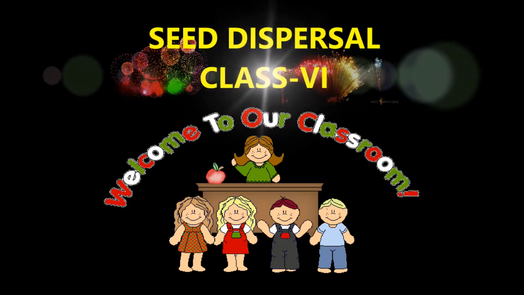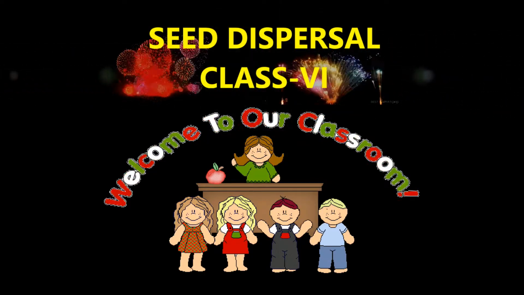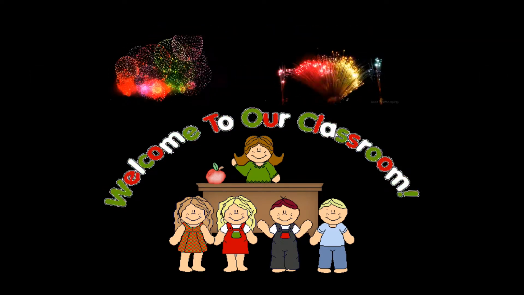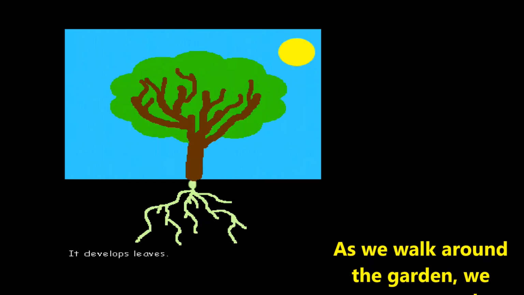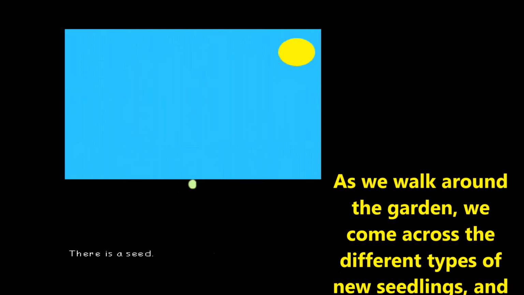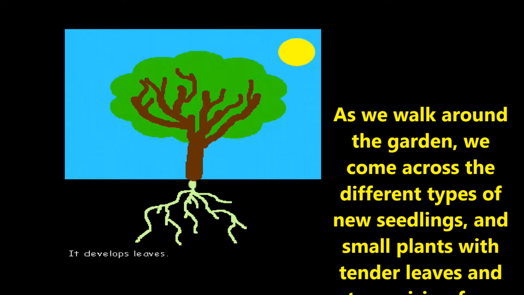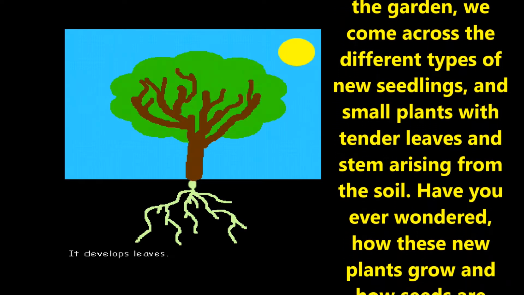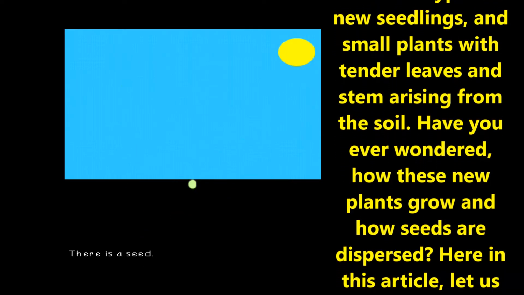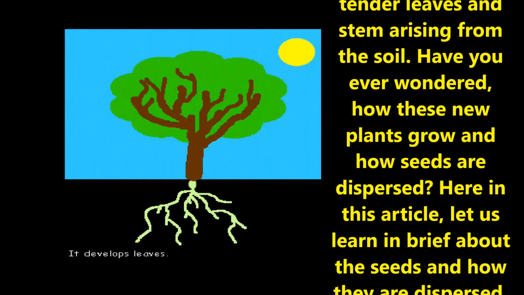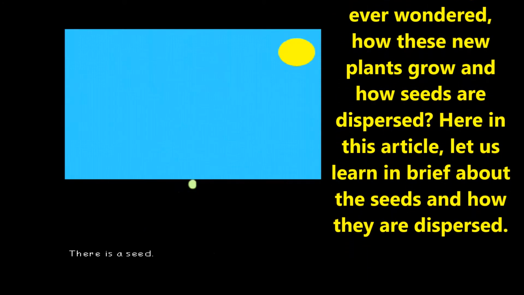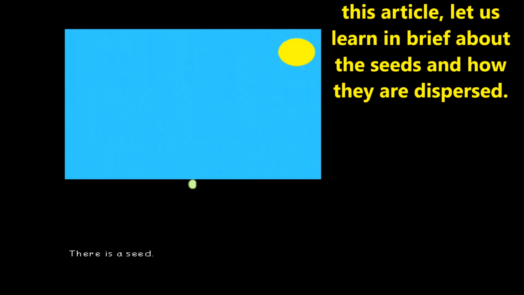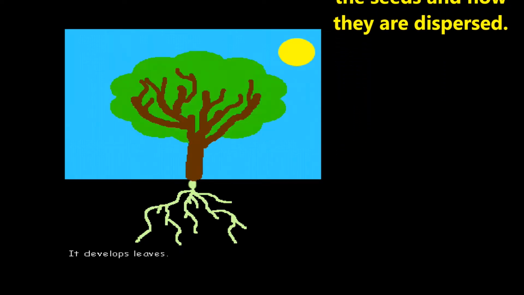Good morning, dear students. In this section, you will learn about seed dispersal. Children, as we walk around the garden, we come across different types of new seedlings and small plants with tender leaves and stems arising from the soil. Have you wondered how these new plants grow and how seeds are dispersed? In this article, let us learn briefly about seeds and how they are dispersed.